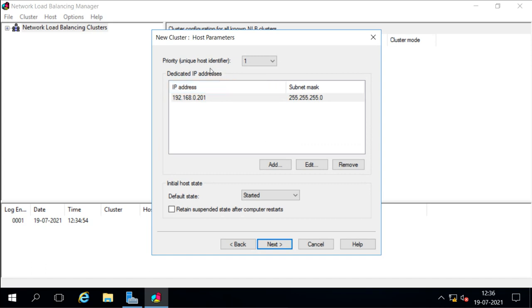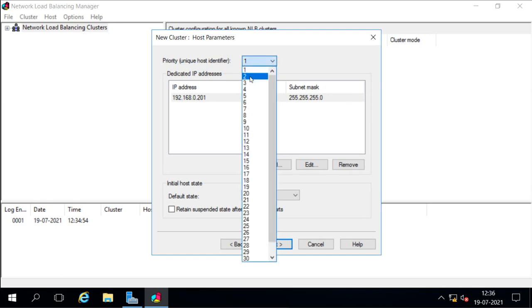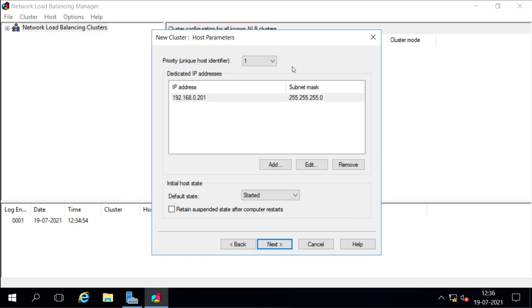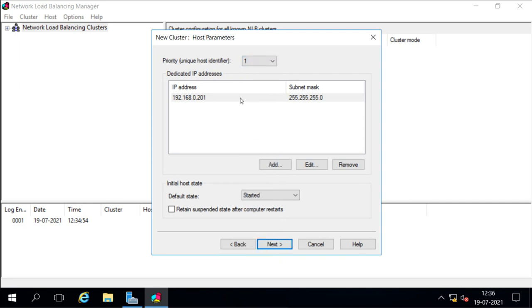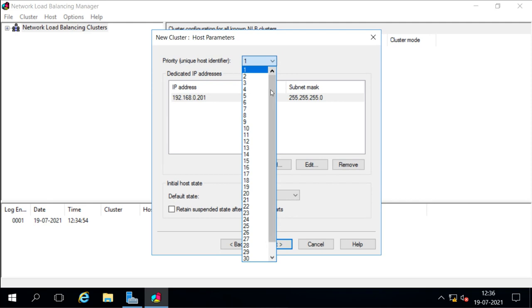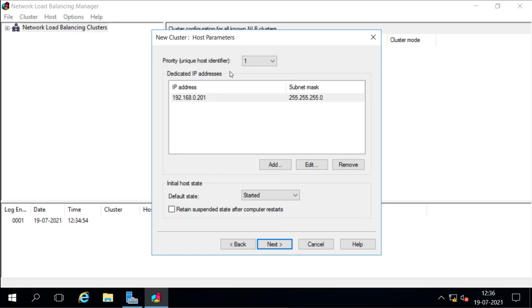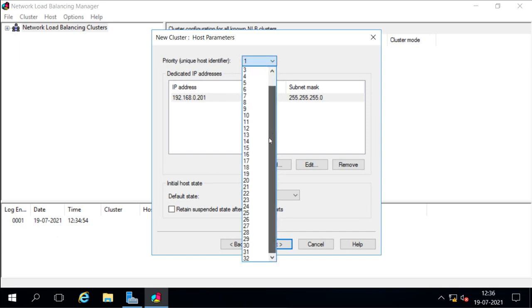Now here first we have to decide the priority preference. By default it is giving 1 here. The next server we add will get 2, then the next server will get 3. But if we want to give this server a different priority, we can choose it from here. So this is to set the priority. It gets the priority by default one by one, like 1, 2, 3, as we start adding servers. And how many priorities do we have? We have 32, from 1 to 32.